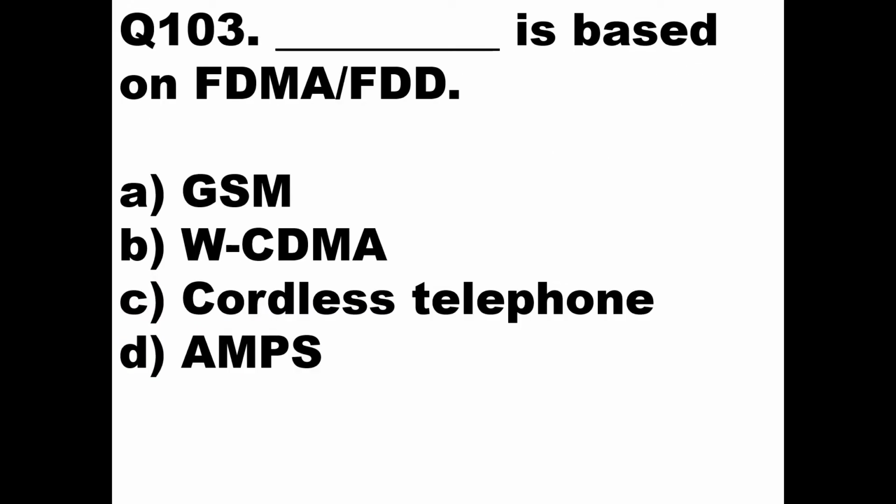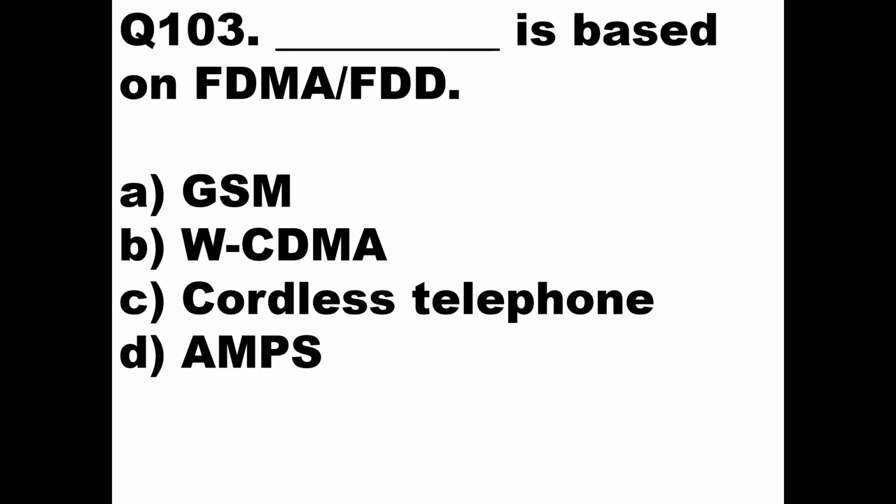Next question: dash is based on FDMA or FDD. The options are GSM technology, WCDMA technology, cordless telephone, or AMPS. If you speak about cellular technology, the first generation cellular technology is called Advanced Mobile Phone Service, AMPS, which was based on FDMA.